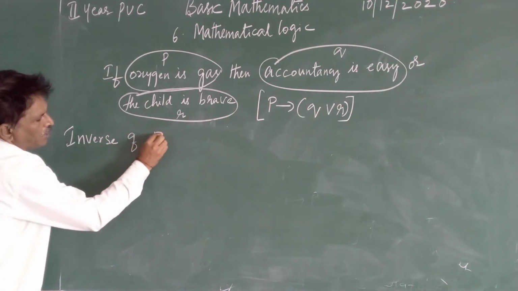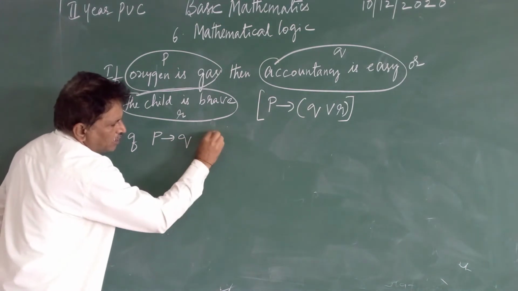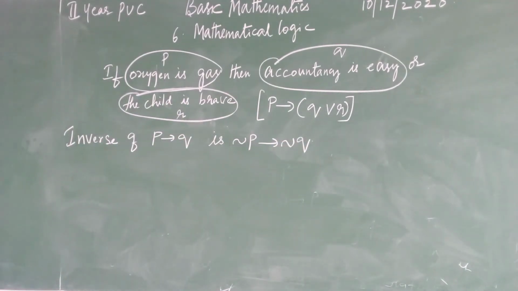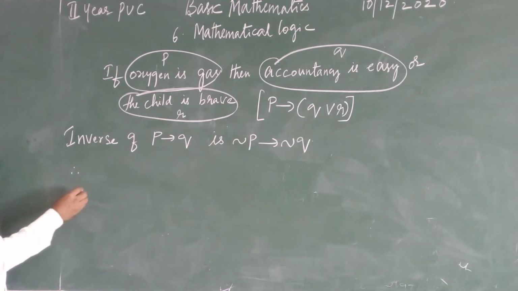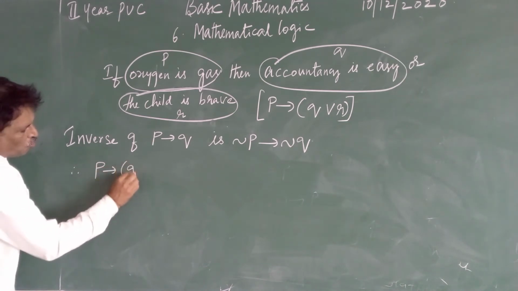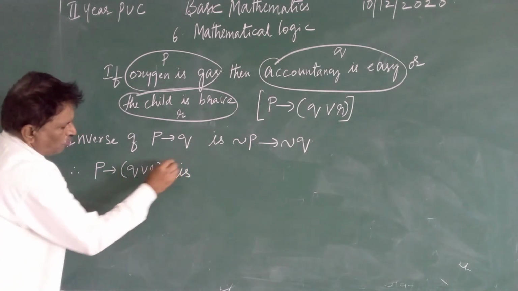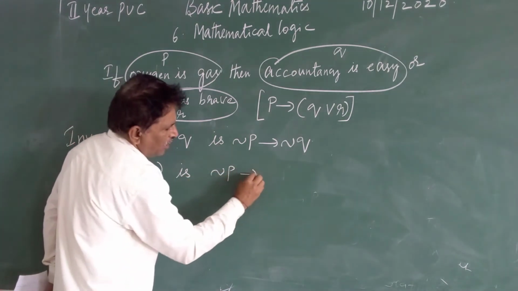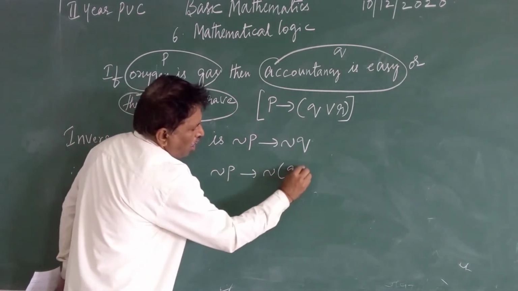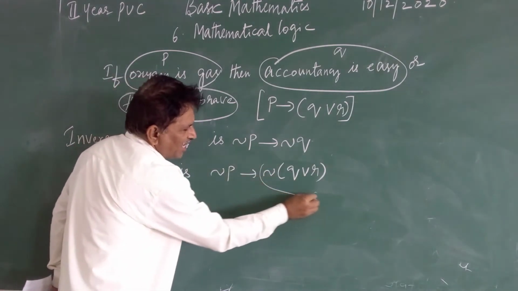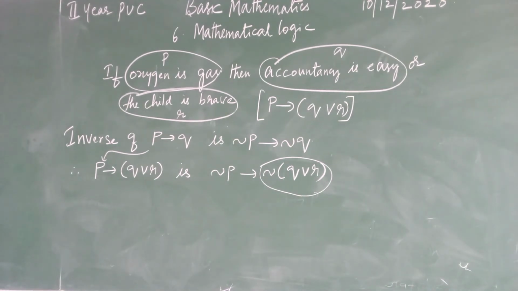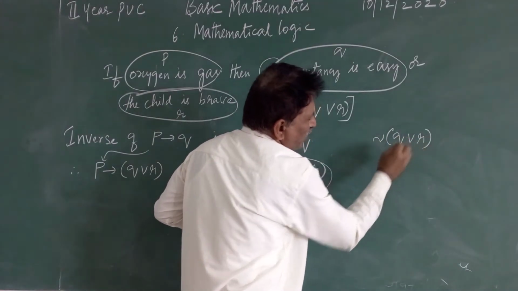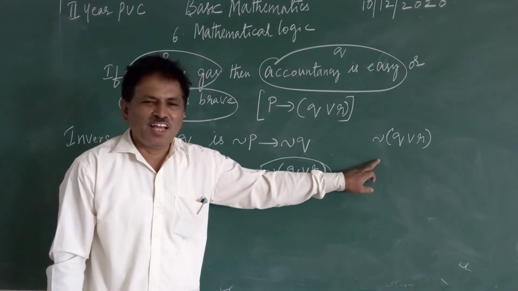Inverse of P conditional Q is negation of P conditional negation of Q. So P conditional Q or R: look, in place of P, P is there, and in place of Q, Q or R is there, so it is negation of P conditional negation of Q or R. Very clearly this part is negation of Q or R. This is nothing but De Morgan's law, as we have done.